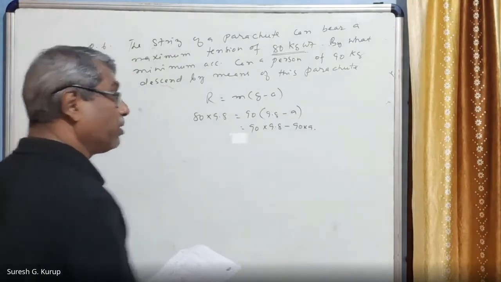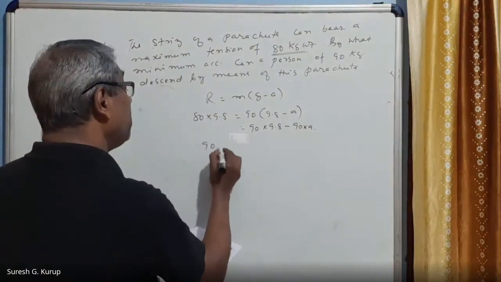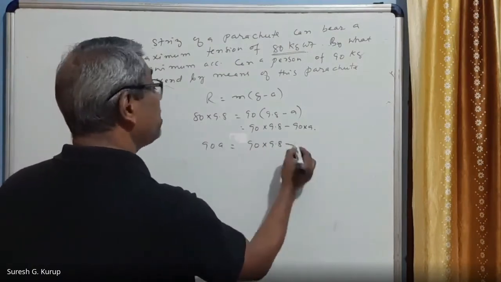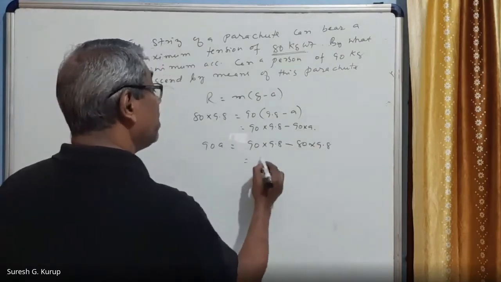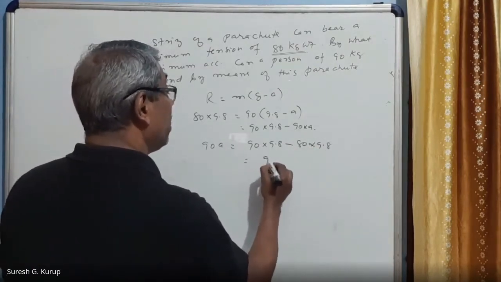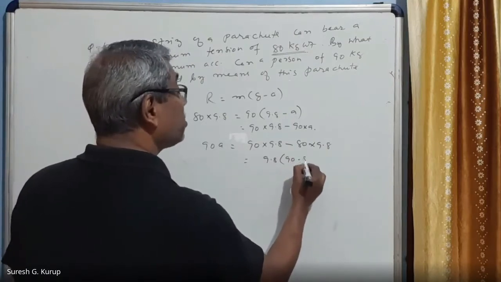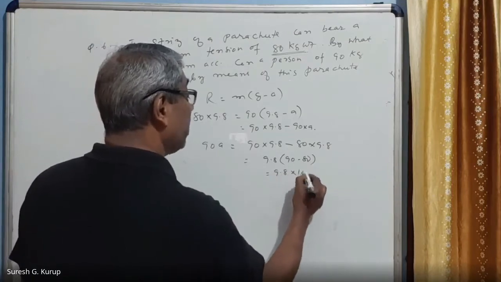Now A can be calculated. Therefore, 90A is equal to 90 into 9.8 minus 80 into 9.8 we can write. That is equal to 9.8 into 90 minus 80, which is 9.8 into 10.